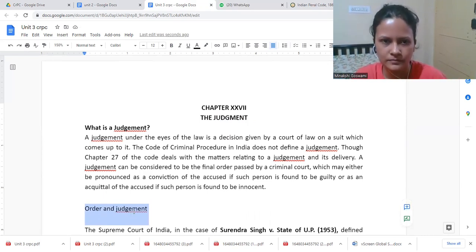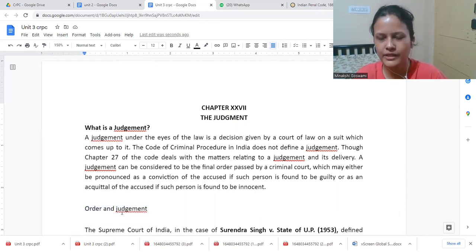Judgment is the end of the whole process. And acquittal or punishment will be specifically written in the judgment. Order, I don't know, madam.